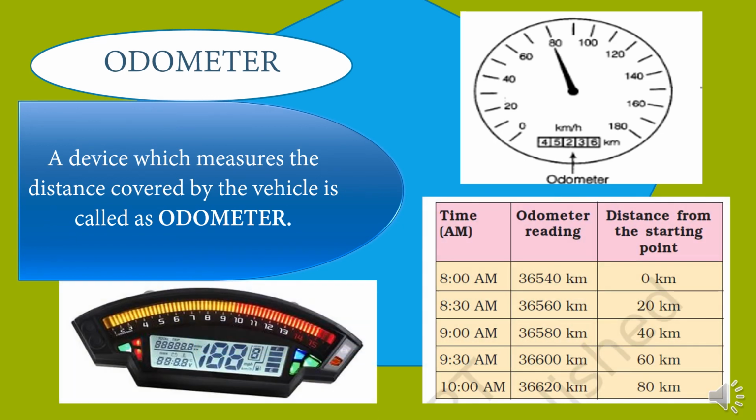Now we are going to discuss the device called the odometer. The odometer is the device which measures the distance covered by the vehicle. And we generally see this odometer in various vehicles, that is, two-wheelers and four-wheelers, right? So in this way, it records the distance covered.